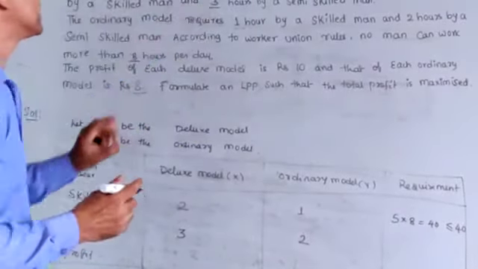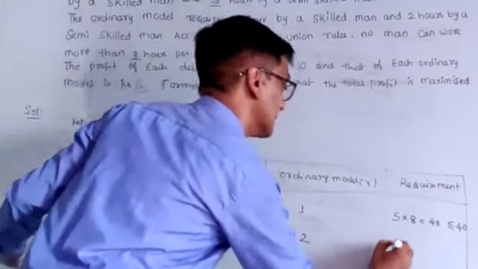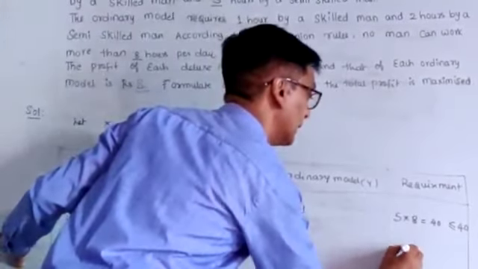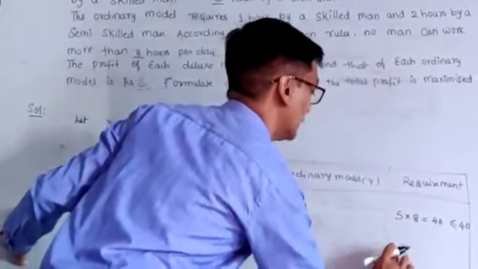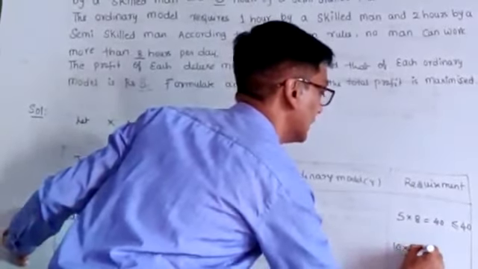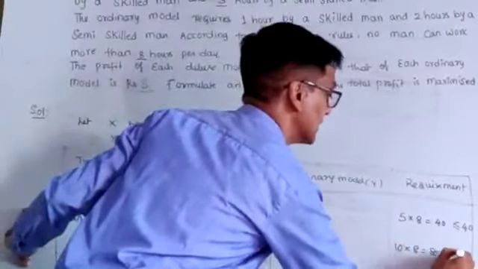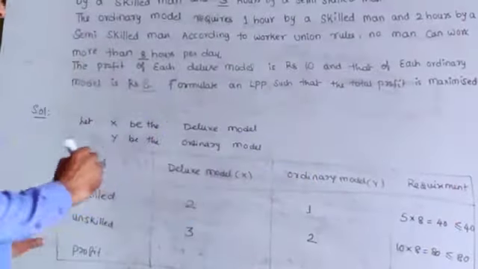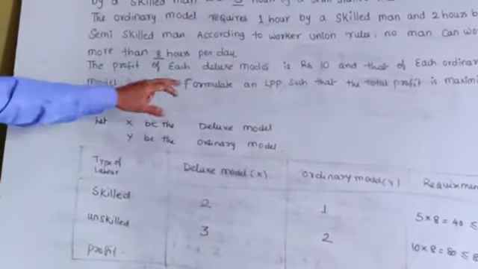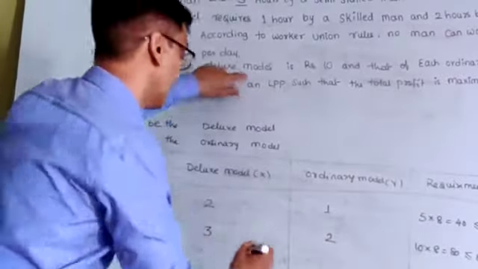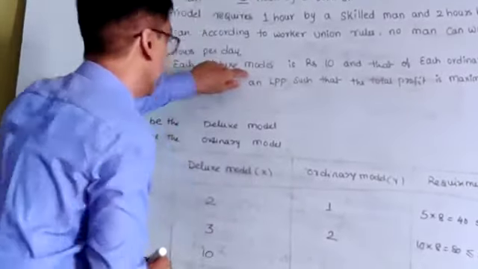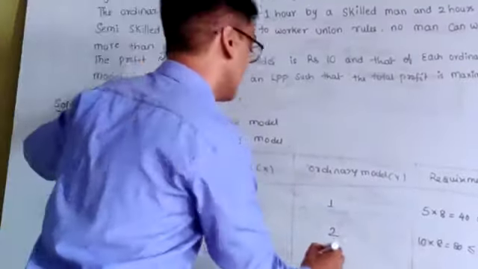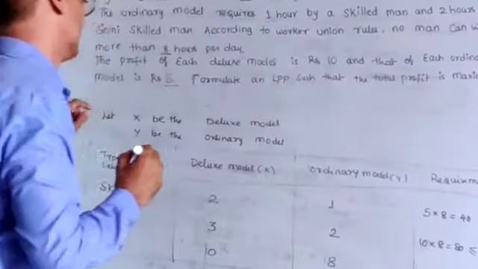Similarly, 10 semi-skilled men, it is 10 into 8, it is 80, less than or equal to 80. And the profit here for deluxe model will be 10, and for the ordinary model it is 8.